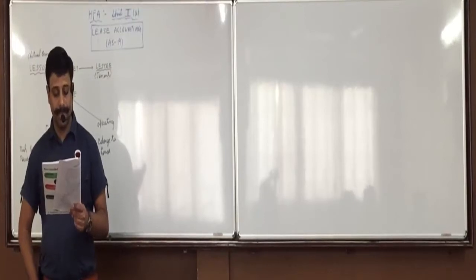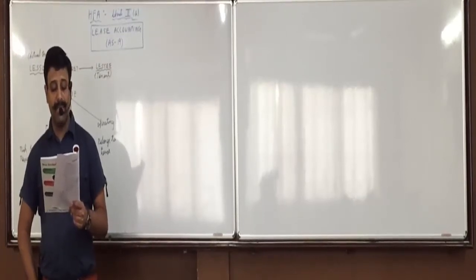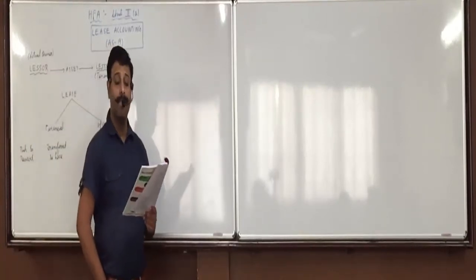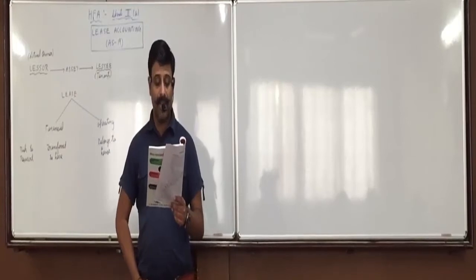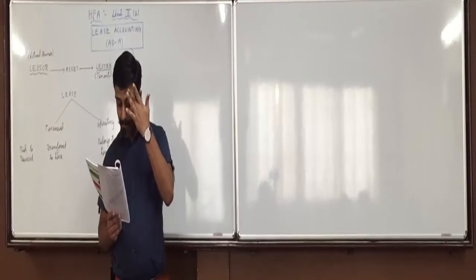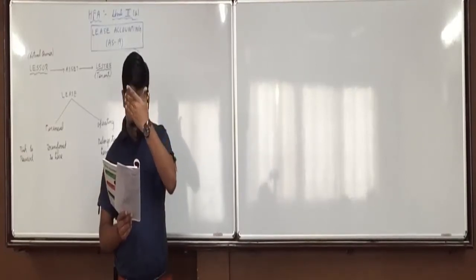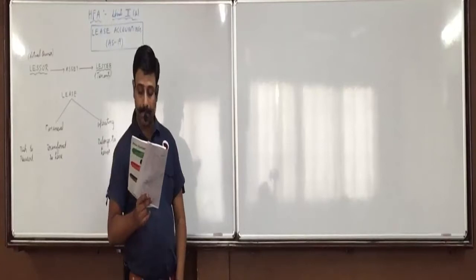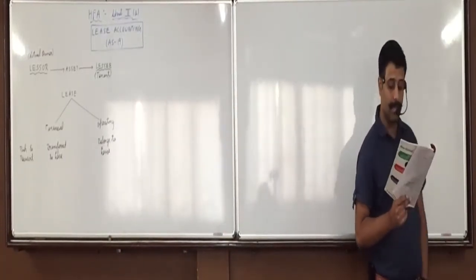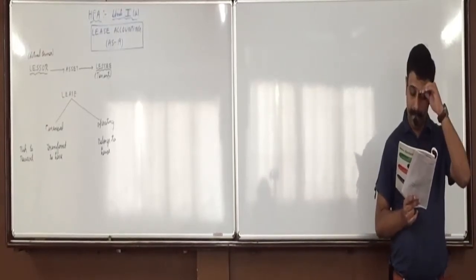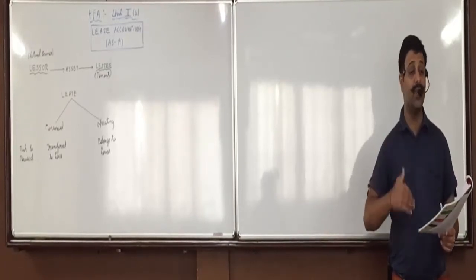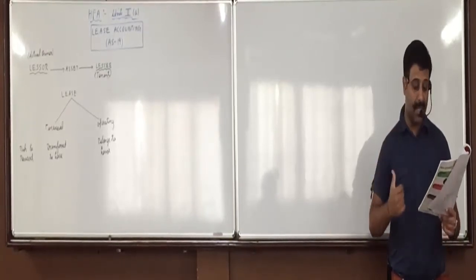And the last term is minimum lease payment, MLP. This term we have been using in between, like gross investment we said is equal to minimum lease payment plus unguaranteed residual value. So now what is that minimum lease payment from lessor's point of view? Total lease rent to be paid by lessee over the lease term plus any guaranteed residual value by or on behalf of lessee, minus contingent rent, minus cost for service and tax to be reimbursed to lessor, plus residual value guaranteed by third party. So from lessor's point of view, what is the minimum amount he is going to get?